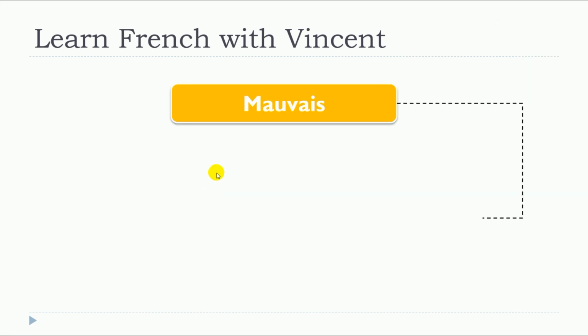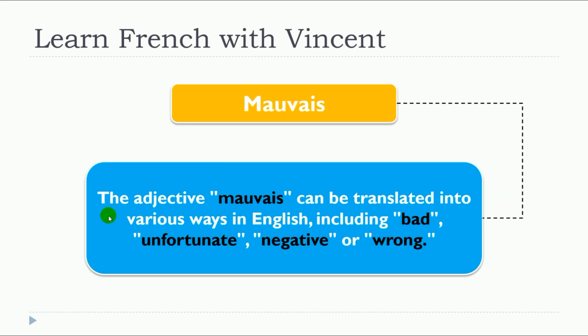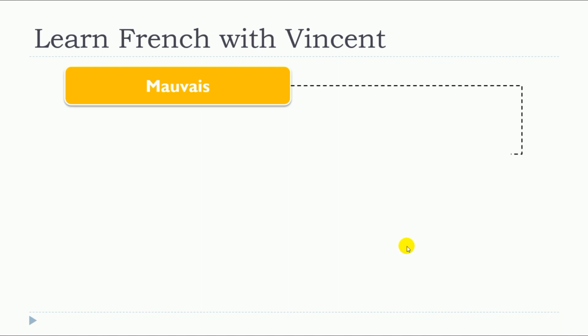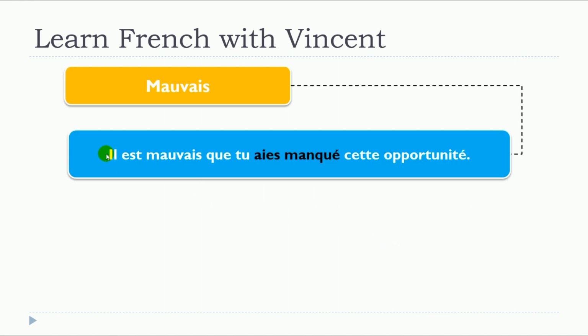So this lesson is about mauvais. And the adjective mauvais can be translated in various ways in English, including bad, unfortunate, negative, or wrong. And so we'll see some examples with mauvais.